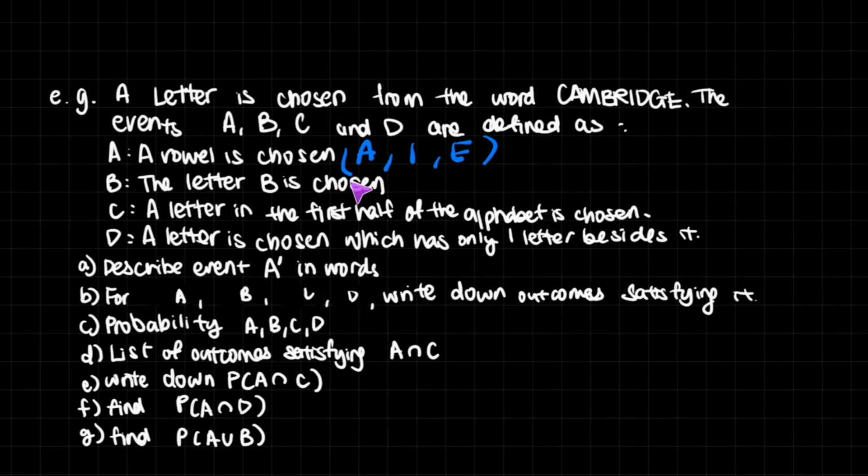B is that the letter B is chosen. There's one B. C is that a letter in the first half of the alphabet is chosen. And D is that a letter is chosen which only has one letter besides it. This would obviously be C and E. They only have one letter besides each of them.